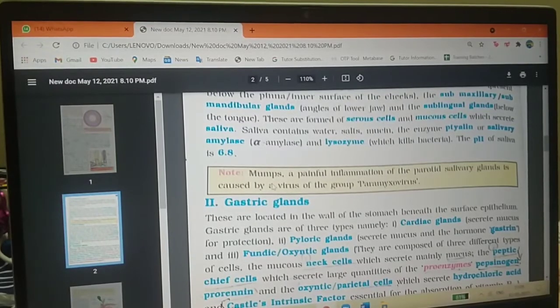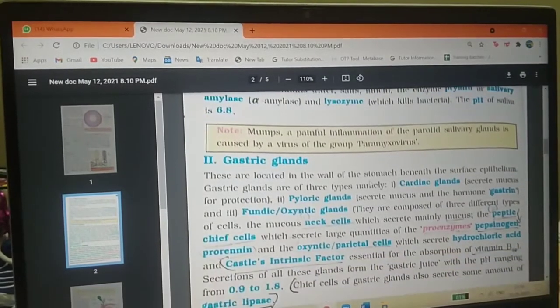Next, mumps. Mumps affects the region below the neck. It is a painful inflammation, a swelling of the parotid salivary glands, caused by a virus of the group paramyxovirus.